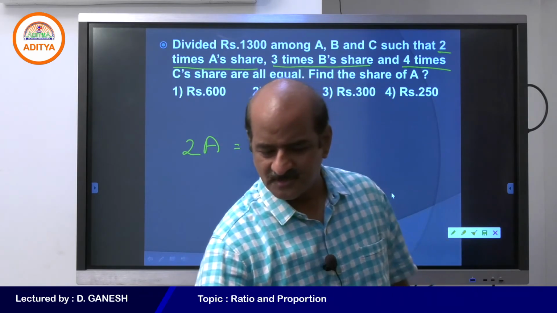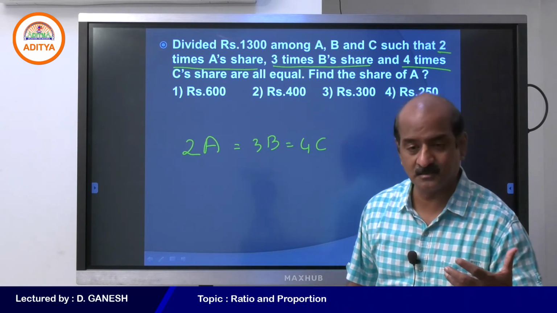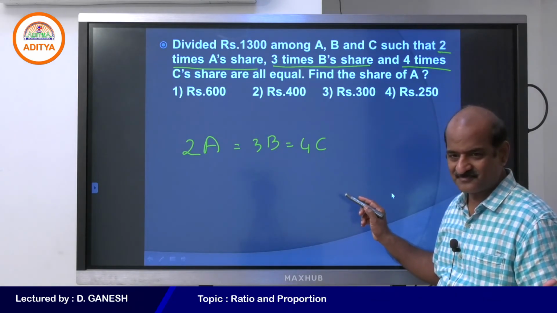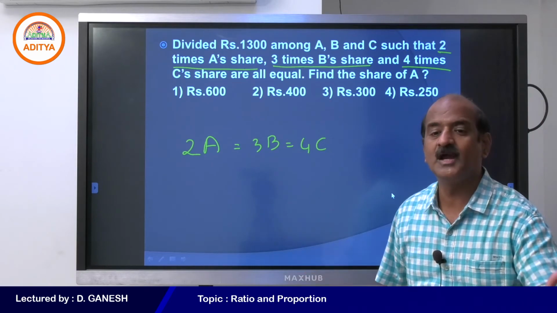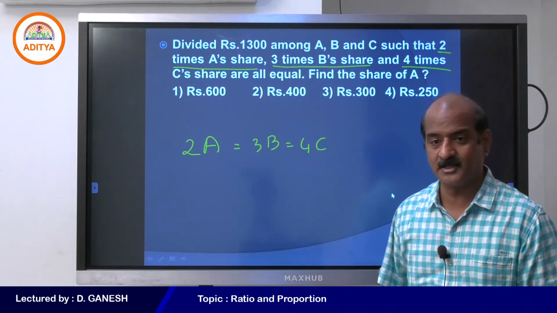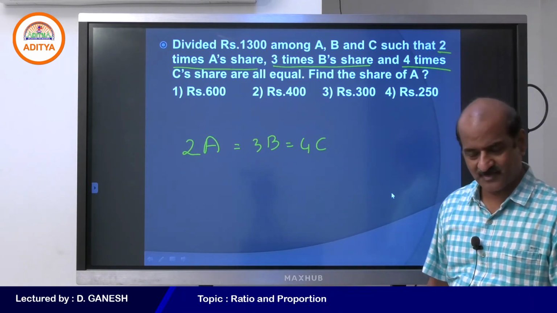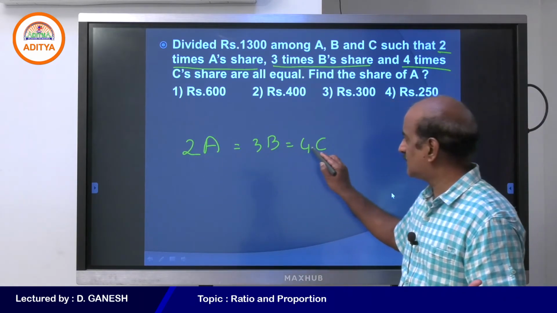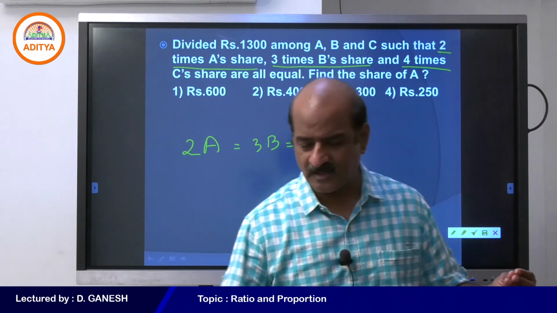Student, before we answer this question, let me tell you, this is not a comfortable condition. When the condition is not comfortable, we have to convert the condition according to our convenience. What is the LCM of 2, 3 and 4?